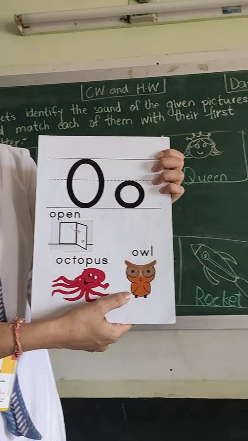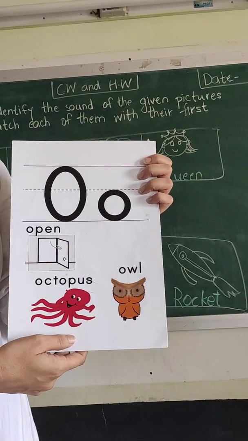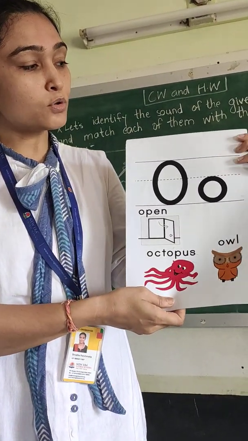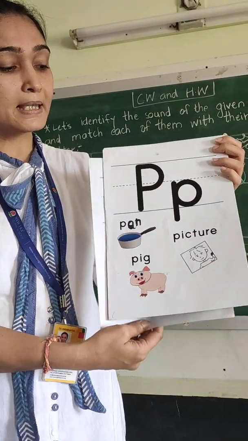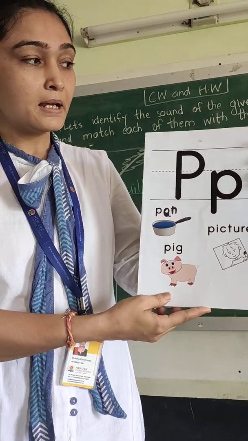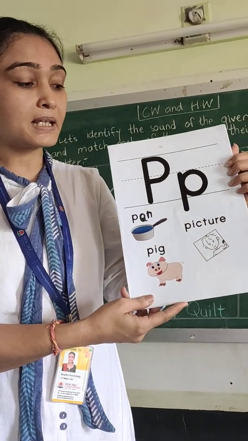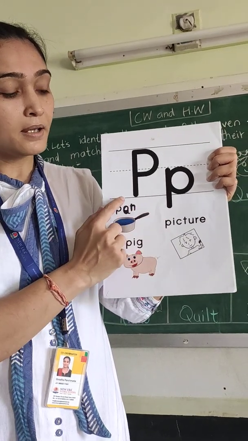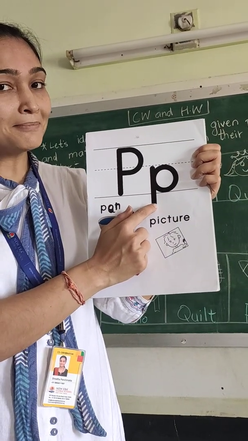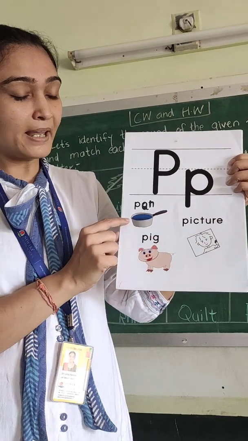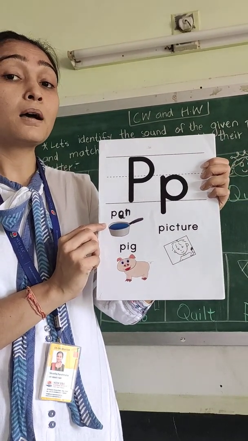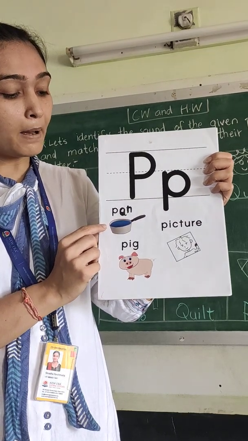So what is the sound of O? We have two sounds of O. O and O. Okay, moving on to our next alphabet, children, is letter P. आपको याद है हमने लास्ट लेसन में क्या सीखा था? ये बड़े भैया P है और ये छोटे भैया P है. ये चिंकू और ये मिंकू. Okay, let us see what is the sound of letter P. P says P.